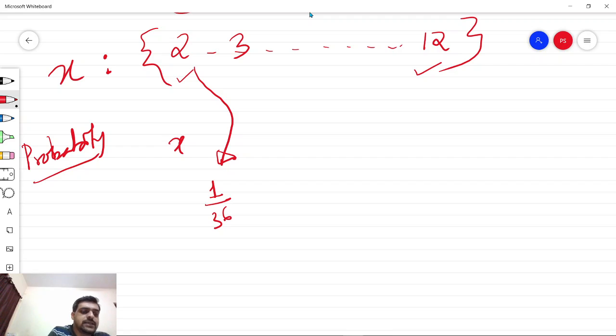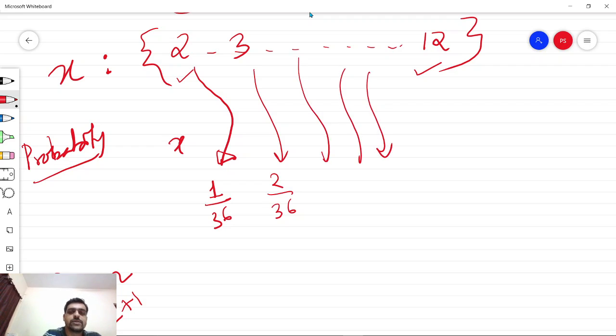Similarly, the addition 3 is possible in more than one way. 1 plus 2 gives 3, whereas 2 plus 1 also gives 3. So there are 2 ways out of the 36. Similarly, we can assign probability to each of these.